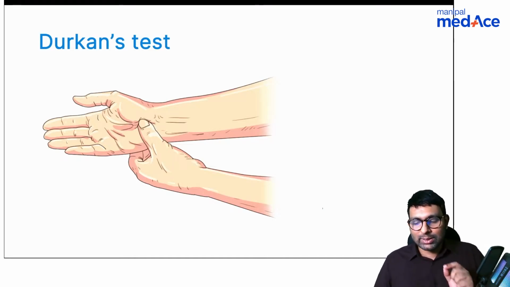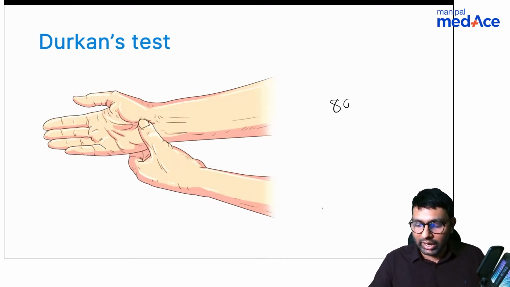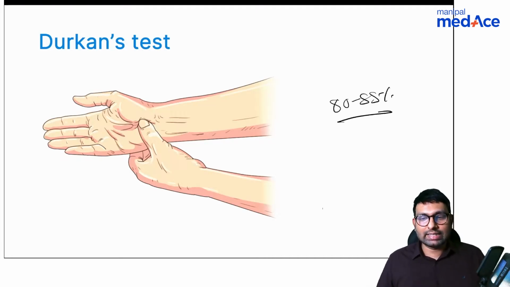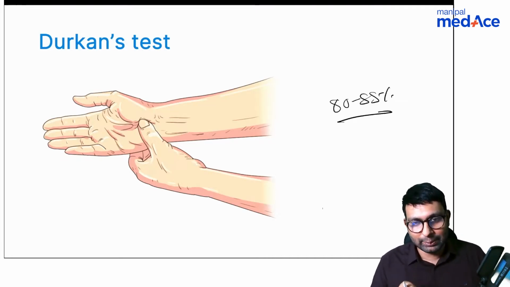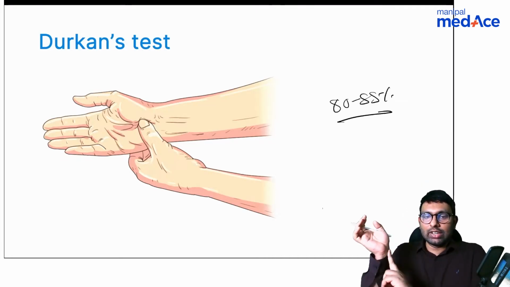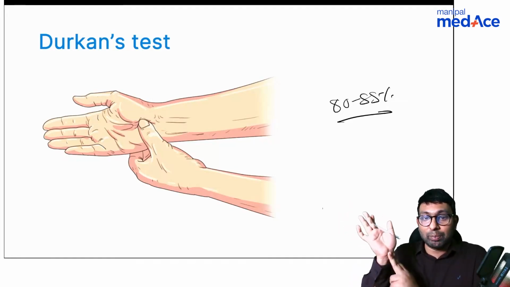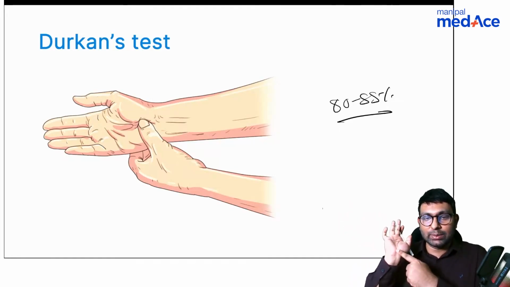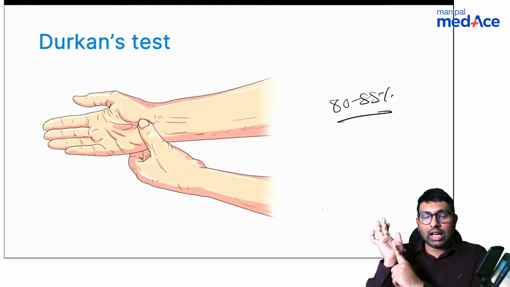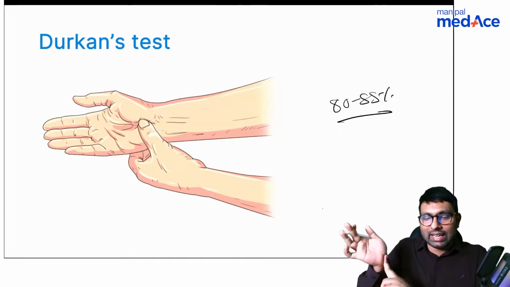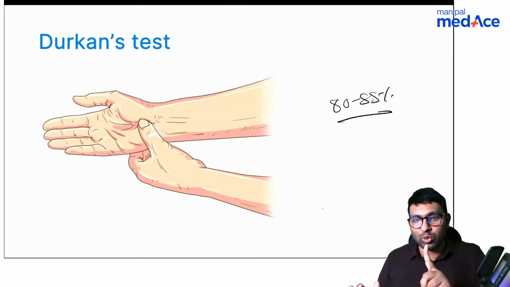But if you want to get a specific answer, mainly 80 to 85% specificity is seen in Durkan's test. Durkan's test is when you give compression. Where do you give compression? Where there is pathology. That is the median nerve, when it goes under this ligament, under the flexor retinaculum, you have to press that area. You have to give compression for at least 1 minute.